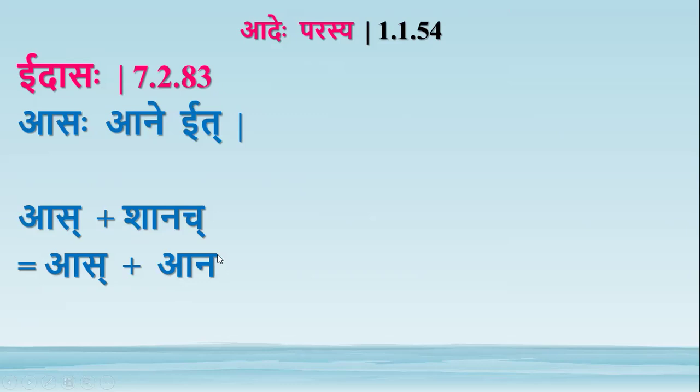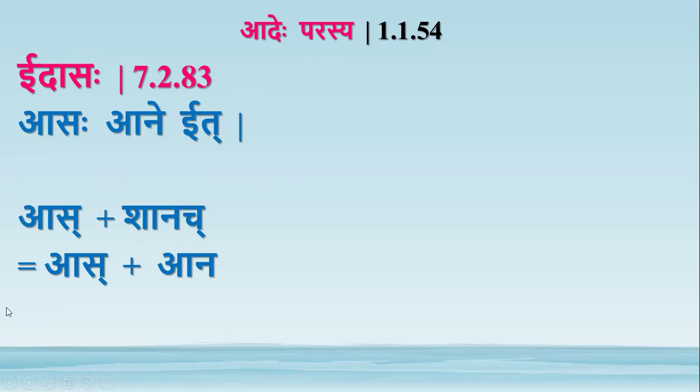By the previous sutra, we had the substitution of the adeshas in place of the last letter, or it was replacing the complete sthani. But by this sutra, if an adesha is told by telling some nimitta, here the nimitta is as. This ana should follow as, otherwise eat will not be an adesha for this ana.